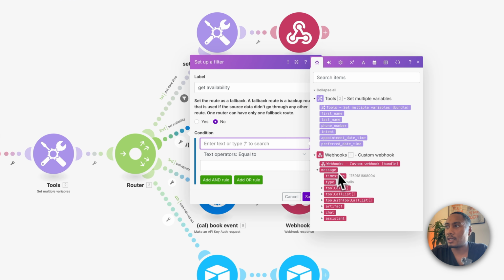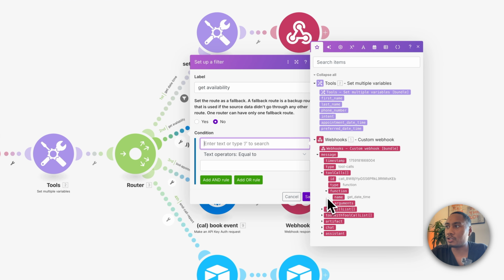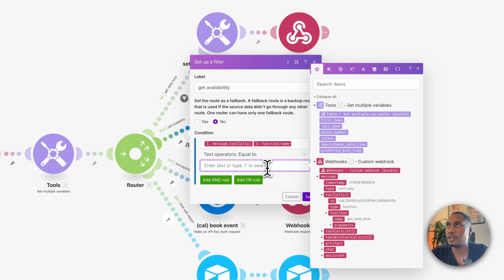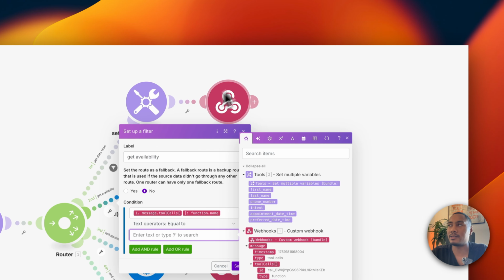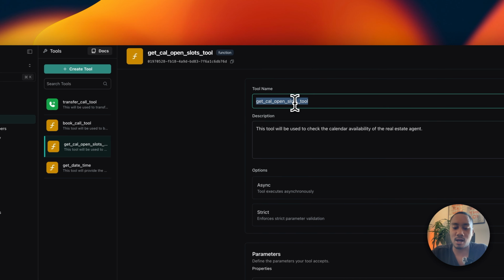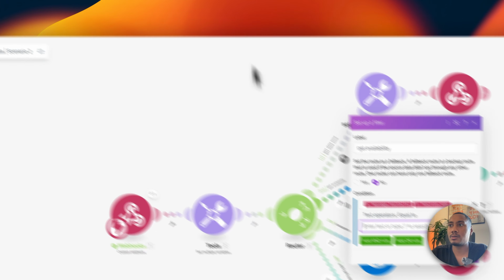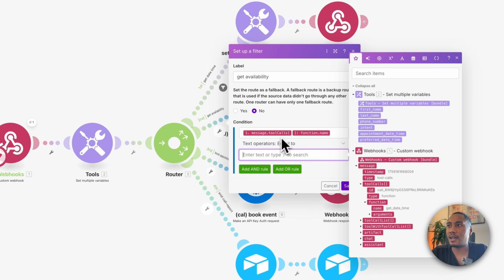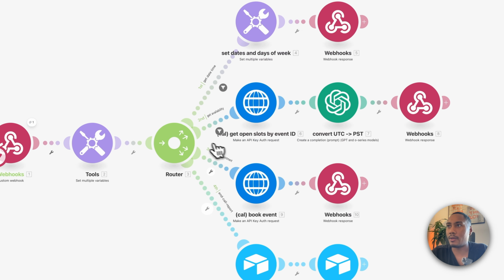Same thing for the next one. Let's go to Vapi and see what we named that. Go to tools. Here we have the get cal open slots tool. So if the name equals this, we're going to go down this path, where we get availability.